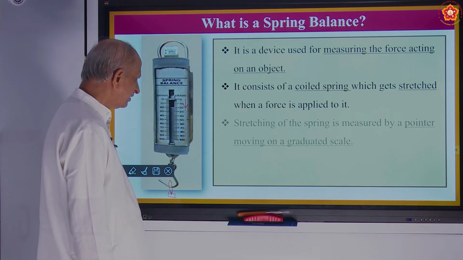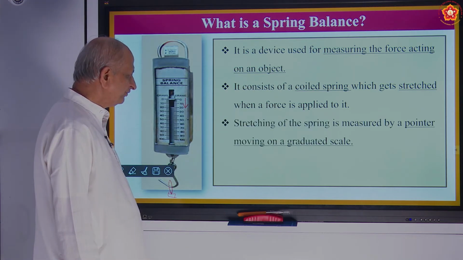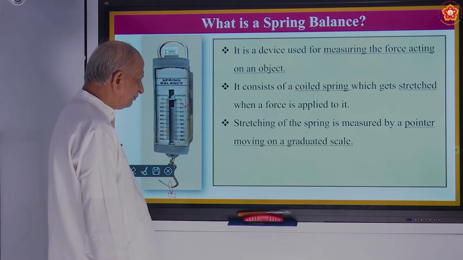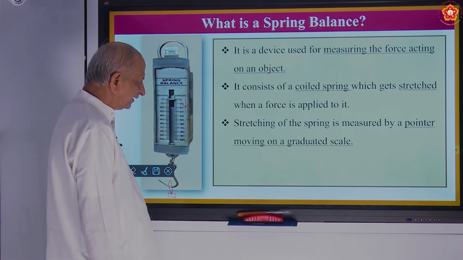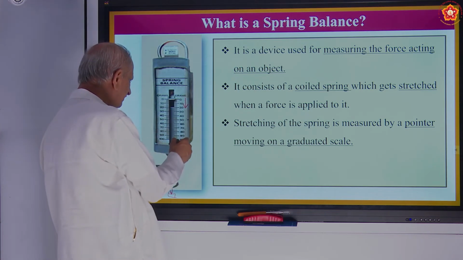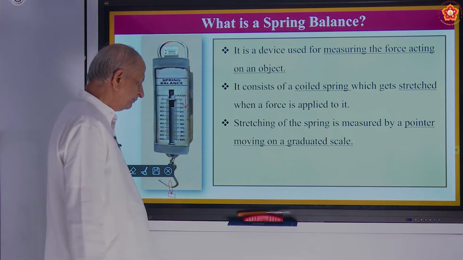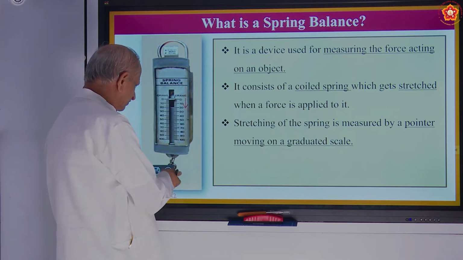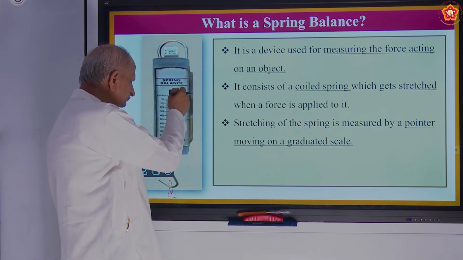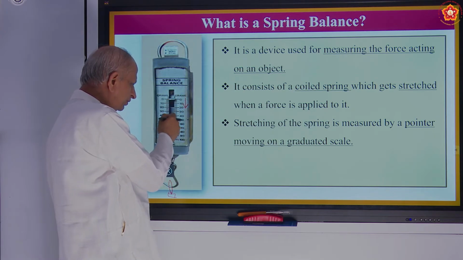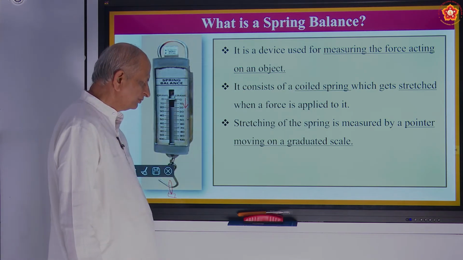So stretching of the spring is measured by a pointer moving downwards on a graduated scale. This is a graduated scale, 0 to 100. When you stretch the spring, this index will go on coming down.